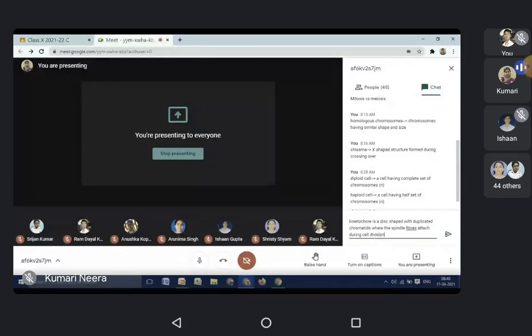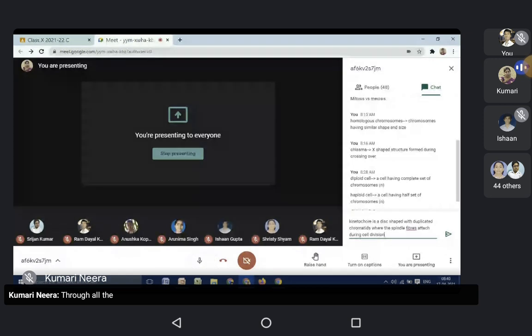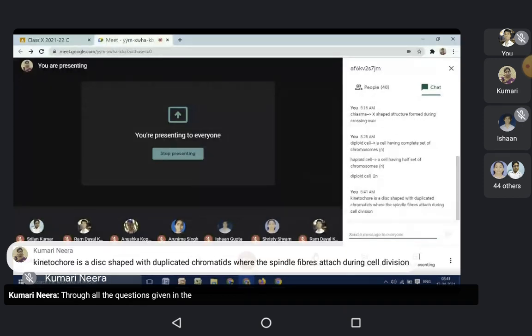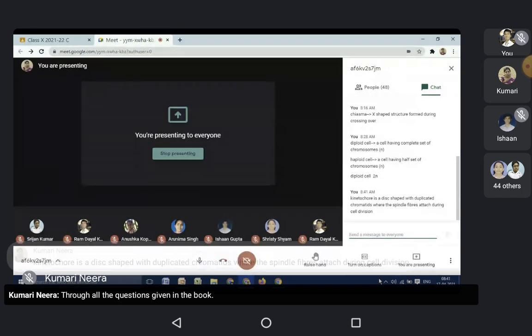Go through all the questions given in the book. Short answer type, multiple choice, filling the blanks, matching, true false.